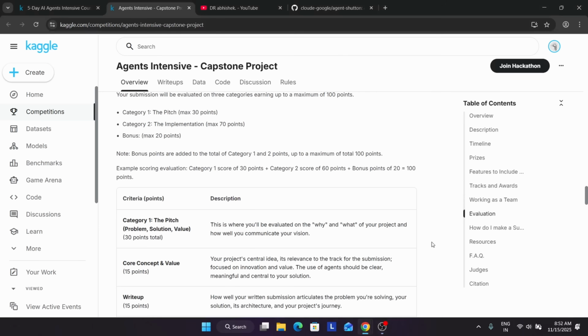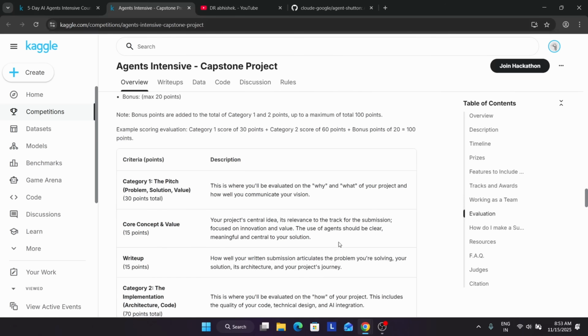Like if you are building, as a rough example, a personalized tutor or mental health companion, like we have seen that people are dealing with mental health issues also. So if you are having these tracks in your project, it will just boost your points also. So here you can make these kinds of agents. Now the core value of the project, the central idea, what is the motivation behind building the project, and what is the project's value in real life.